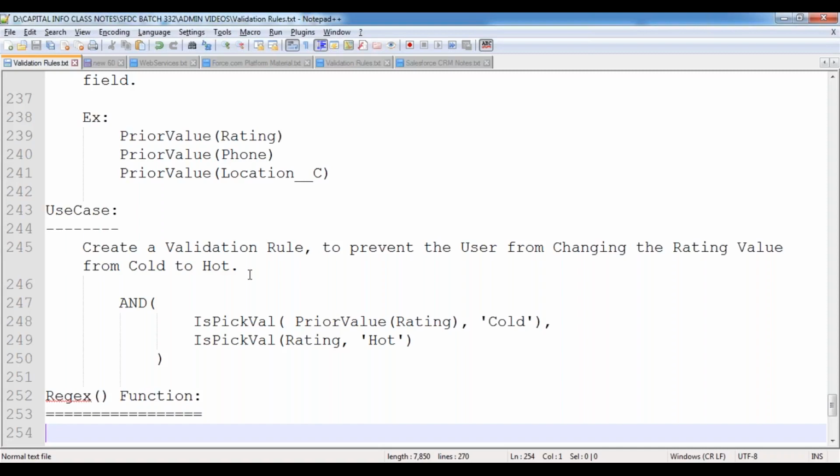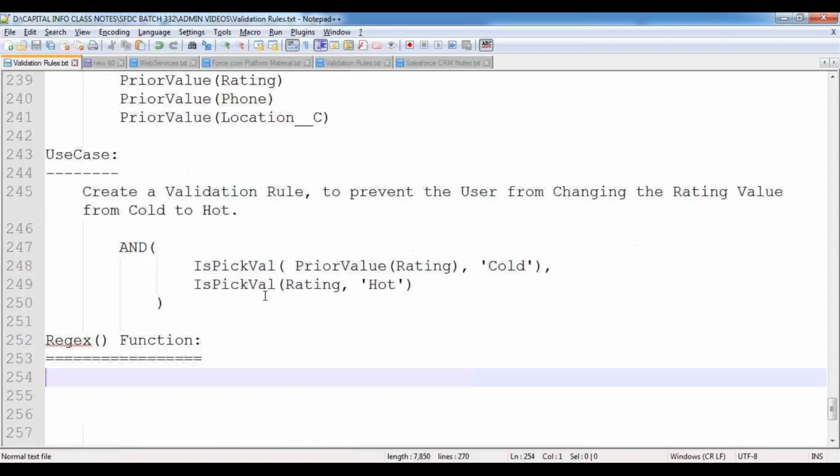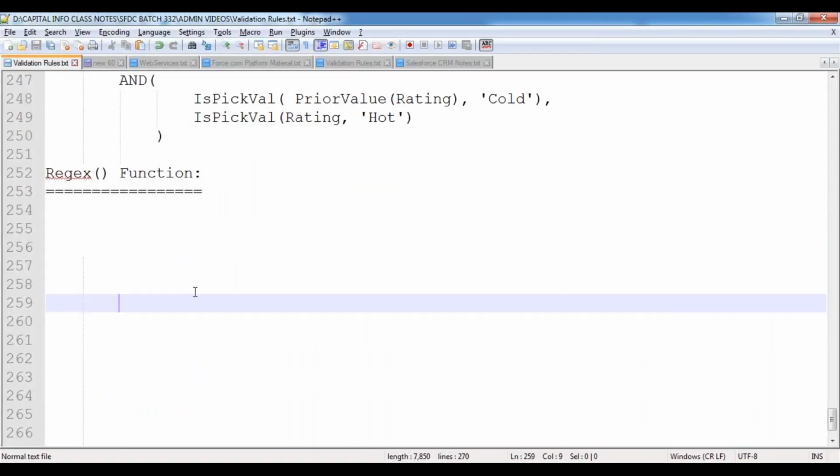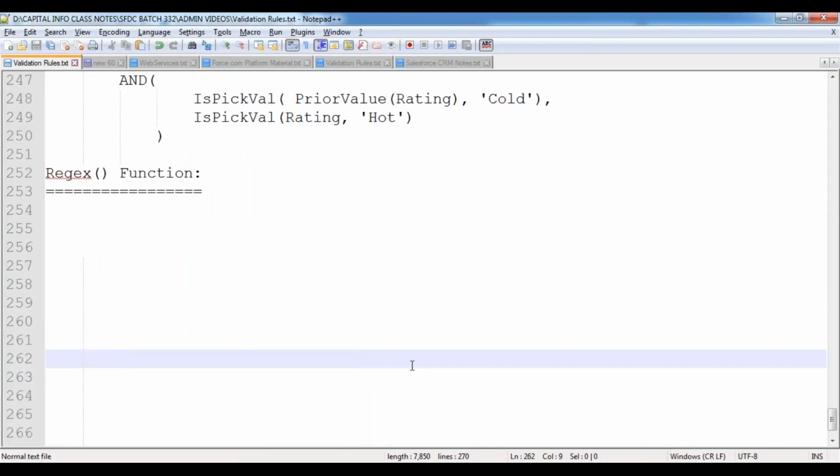For example, assume a general scenario. Assume that here I have a field.